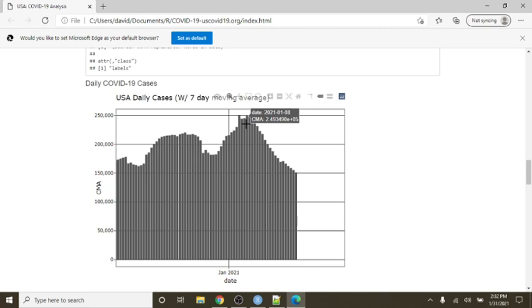Okay, all these columns here are moving averages. So when you look here and it says 1/27, this is the average number of cases per day for the previous 7 days. So the previous 7 days, we averaged about 150,000 cases.